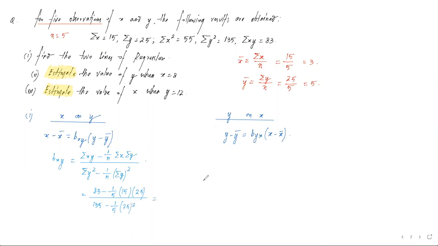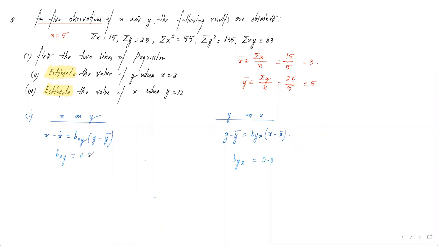If you do the calculation, I have the answer with me. We are getting 0.8 as bxy, and similar calculation if I perform here, byx. So on solving this with the formula already discussed, once again we shall be getting 0.8. So I'm just erasing this part of the calculation. Both bxy and byx we have got 0.8. इन दोनों को हम यहाँ लिख लेते हैं. So bxy is also 0.8.